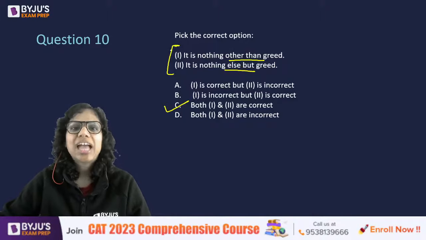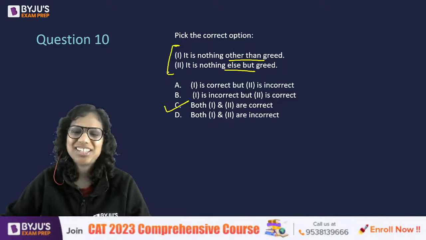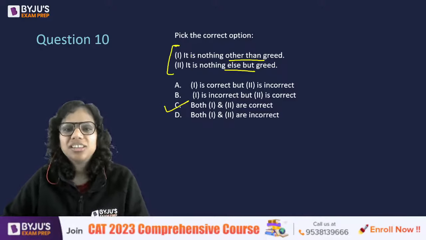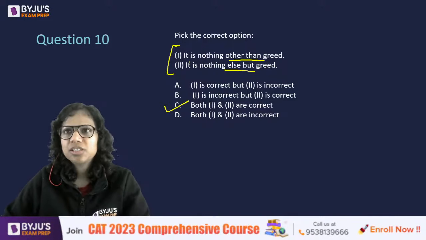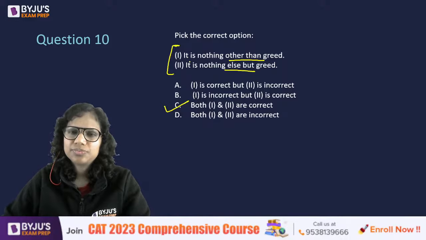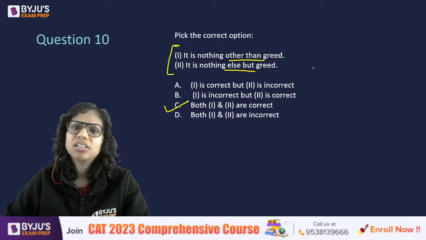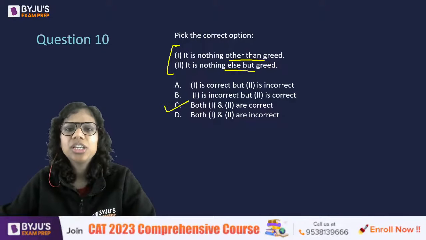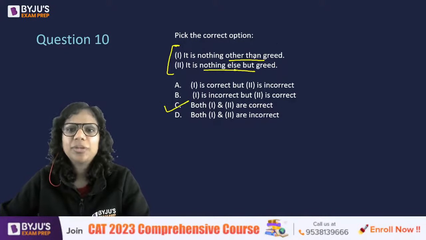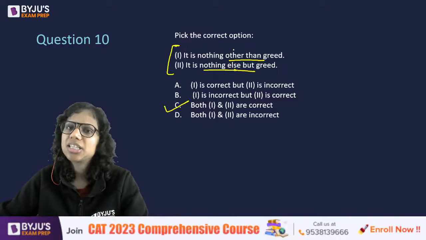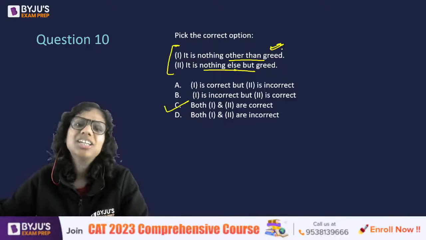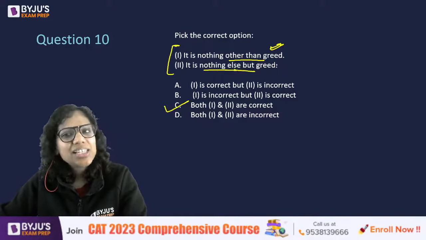So I actually modified a previous year question here, and probably that confused some students. In the question that you got in the previous year, it is nothing other but greed, something of that sort. So one was correct, one was incorrect. I actually rephrased both of them, and here both the constructions are correct. It is nothing other than greed. That means you want to say it is purely greed. And it is nothing else but greed.